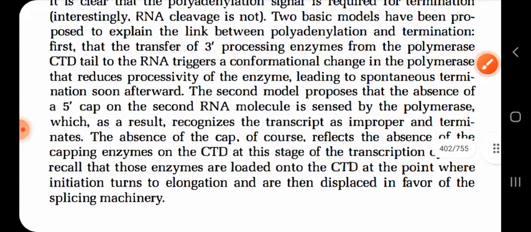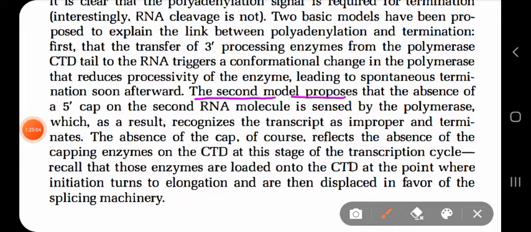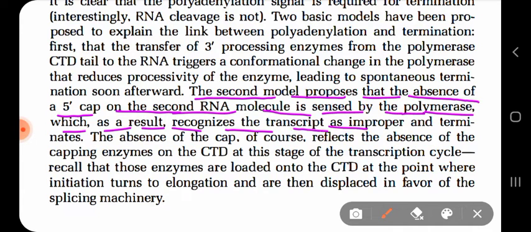The second model proposes that the absence of a 5' cap on the second RNA molecule is sensed by the polymerase, which as a result recognizes the transcript as improper and immediately terminates.